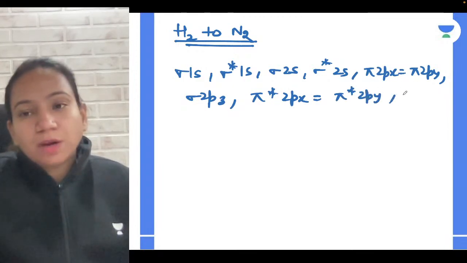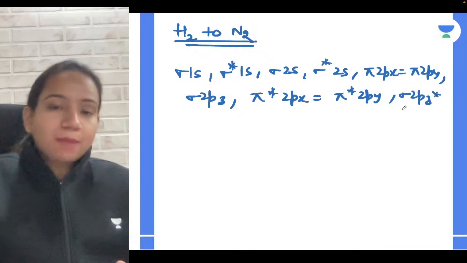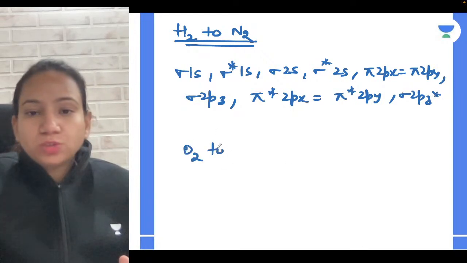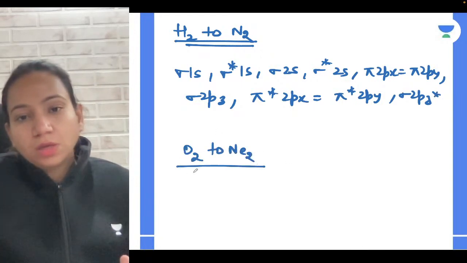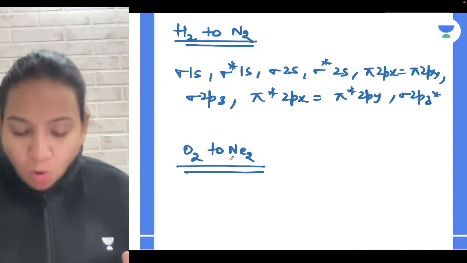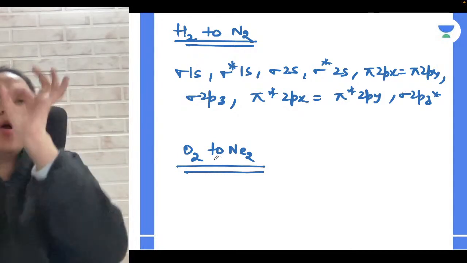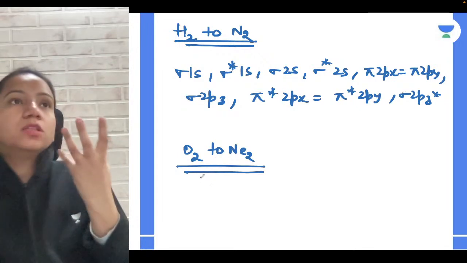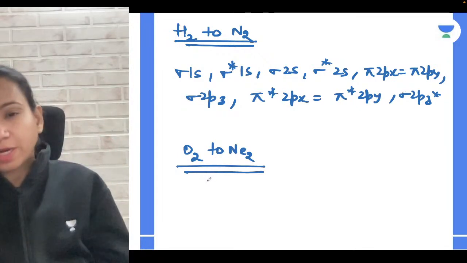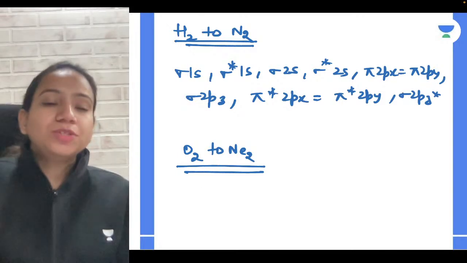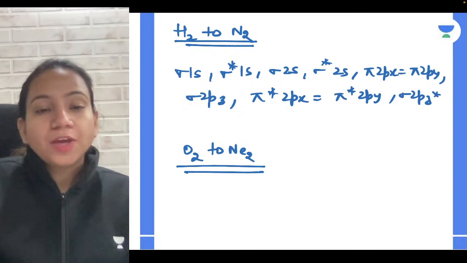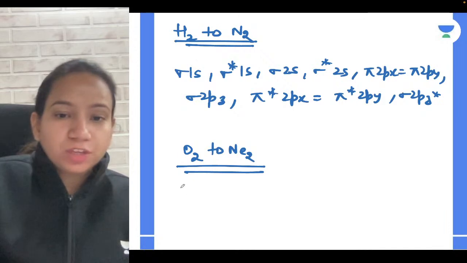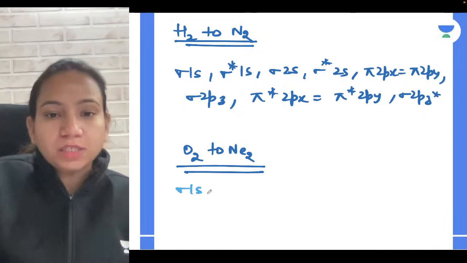And then you have sigma 2pz star. But what happens from oxygen to neon molecule? So we are talking about homonuclear molecules, the molecules which are made from the same atoms right now. Okay, so what you can relate in that case, guys, from oxygen to neon, the configuration was found to be a little different. What is the difference?